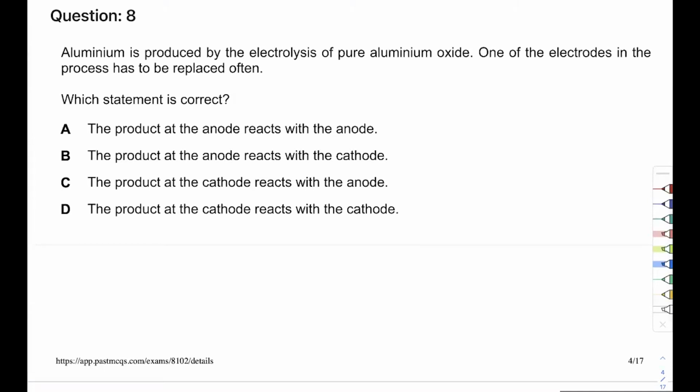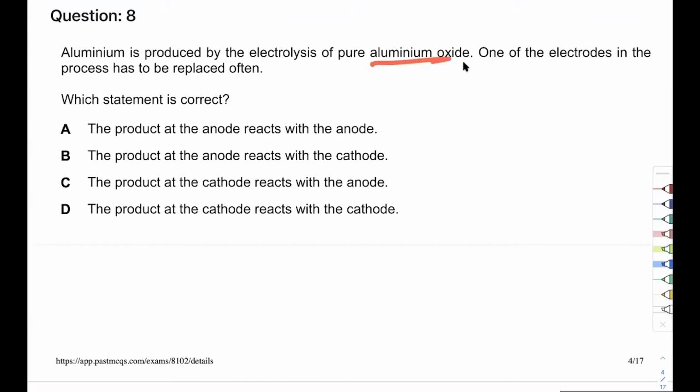Negative. So it will go to the anode. I'm sorry, Samira, could you repeat that? I said it'll go to the anode. Yes, you're absolutely right. Because it's an anion, it will go to the anode. And when it goes to the anode, it forms oxygen. That oxygen reacts with carbon. It wouldn't react if this was room temperature, but this is high temperature.